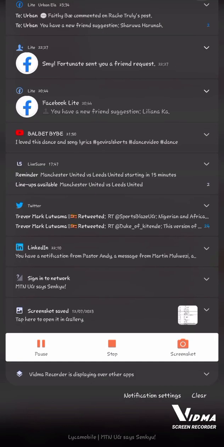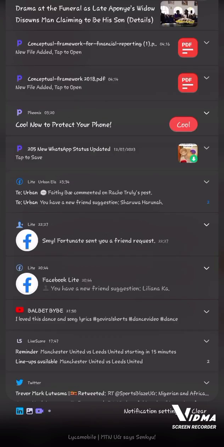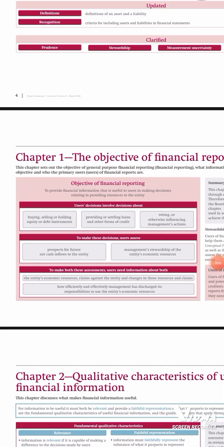Whenever the users are making decisions, they can make decisions about buying, selling, or holding equity or debt instruments of the entity. They can make decisions on providing or settling loans and other forms of credit. Those are lenders, banks and financial institutions.